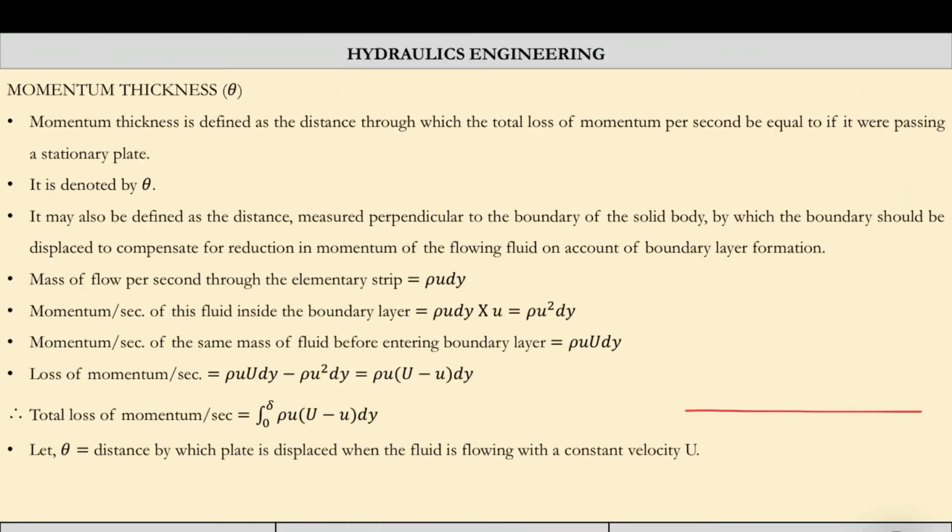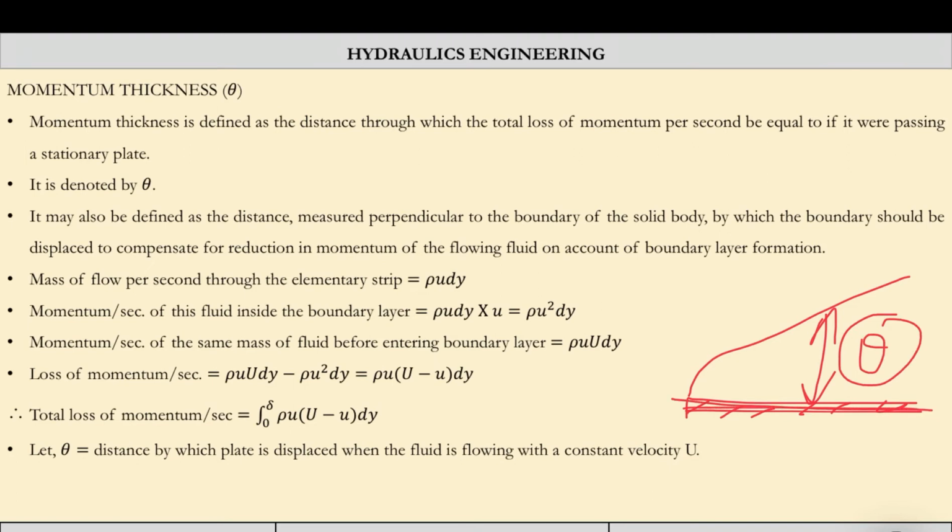So again, this is the plate and this is your boundary. So we have to check the distance theta from the boundary, after which the compensation is 0, like the loss is 0. That means due to introduction of the boundary layer, how much momentum we have lost, and that momentum will be equal to the momentum caused by a thickness theta, and we will equate both the quantities and we will get the value of theta.